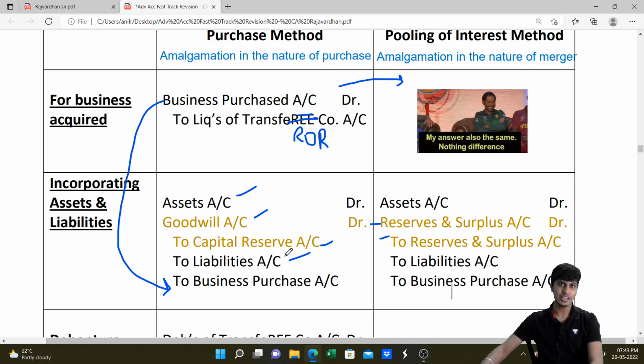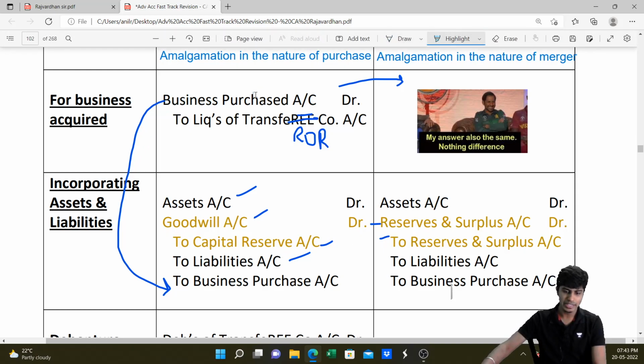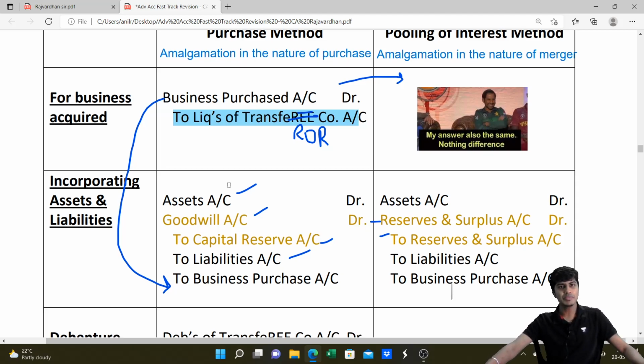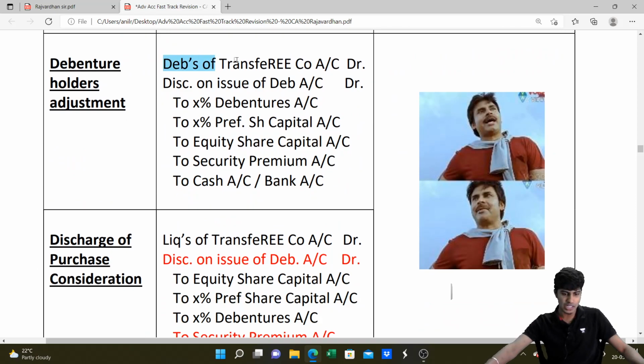Done. So all the assets have been incorporated. Business purchase has been closed. But this is still there, no? Liquidators. Liquidators need to be settled. Next entry, my friend, is settlement of purchase consideration to liquidators of transferor company. How are we going to settle? We'll give them equity shares, preference shares, debentures, cash, bank, whatnot. So entry will be liquidators of transferor company account debit to debentures, preference share capital, equity share capital, securities premium, cash or bank.